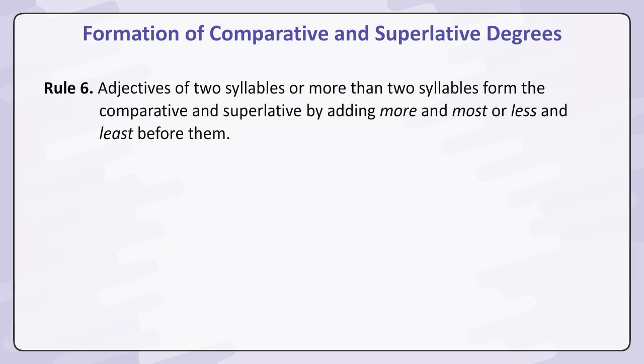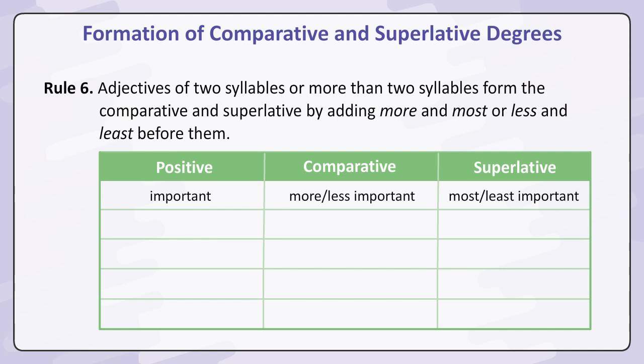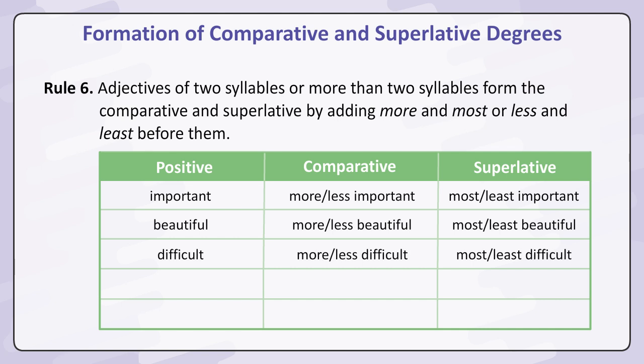Rule 6. Adjectives of 2 syllables or more than 2 syllables form the comparative and superlative by adding more and most or less and least before them. Important. More, less important. Most, least important. Beautiful. More, less beautiful. Most, least beautiful.